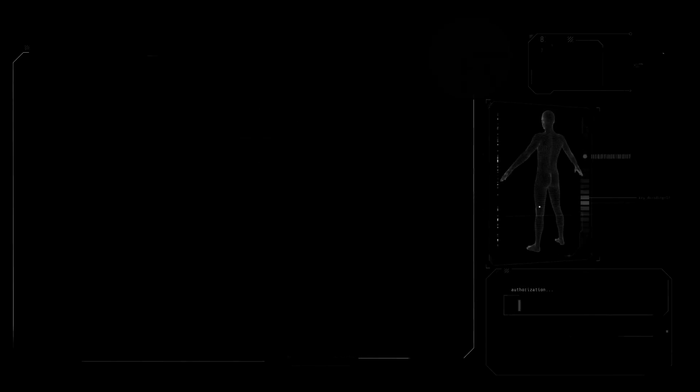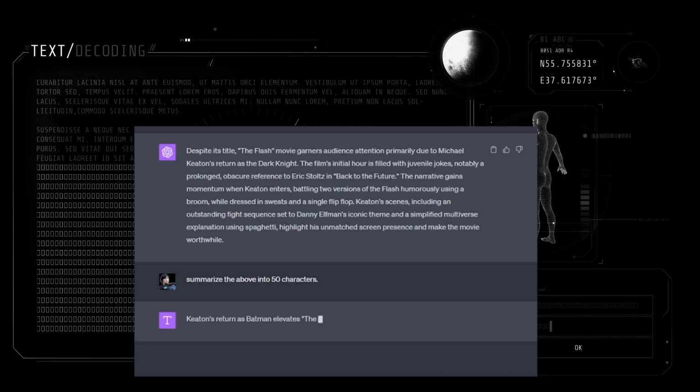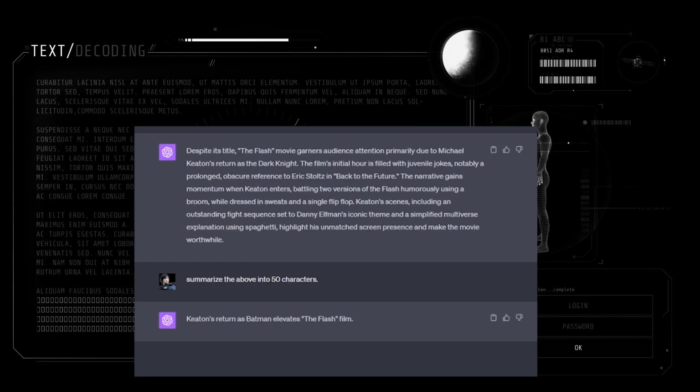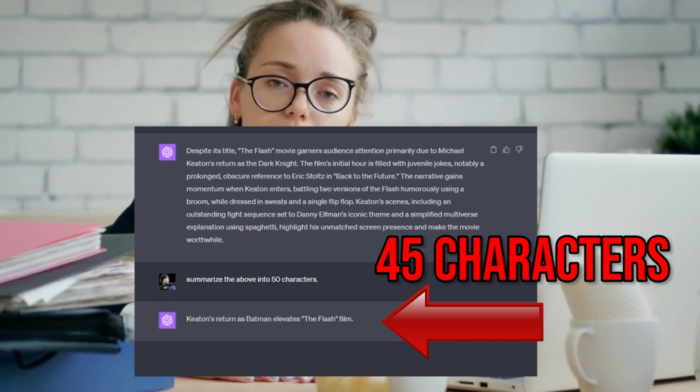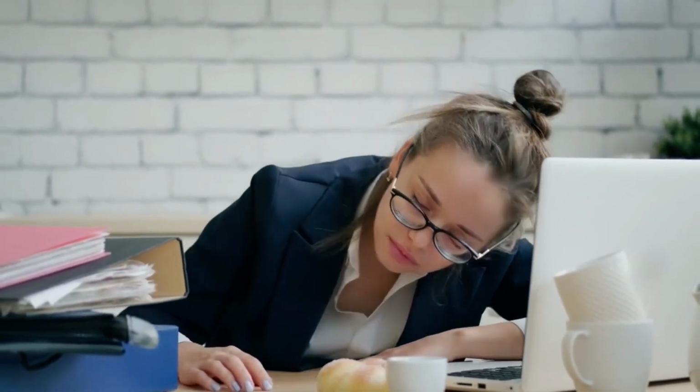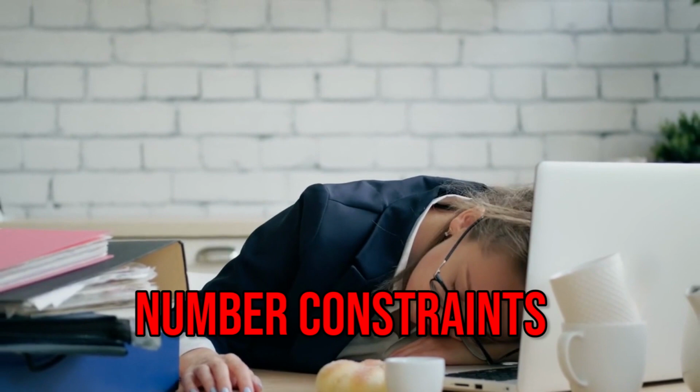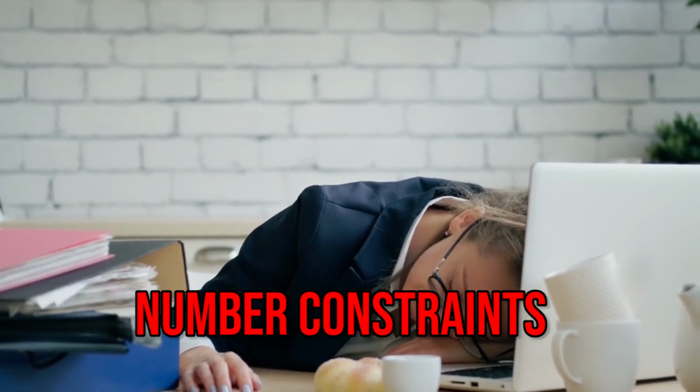For example, we can take this and ask it to summarize it further into 50 characters, and it will give you this sentence, which is actually 45 characters long. So if you are using AI to create content that needs to be exact in numbers, be careful because it's not going to be exact.